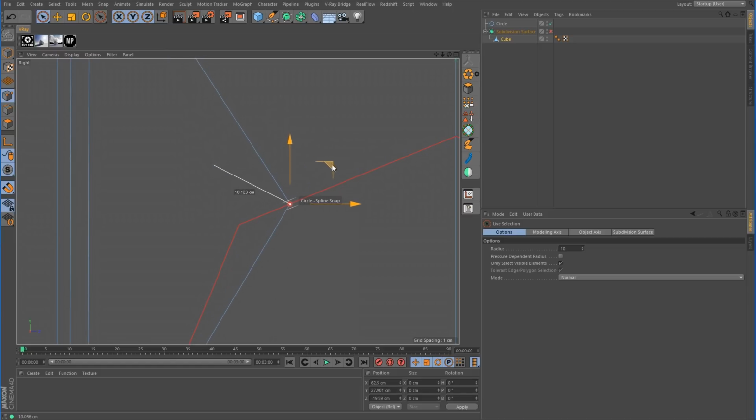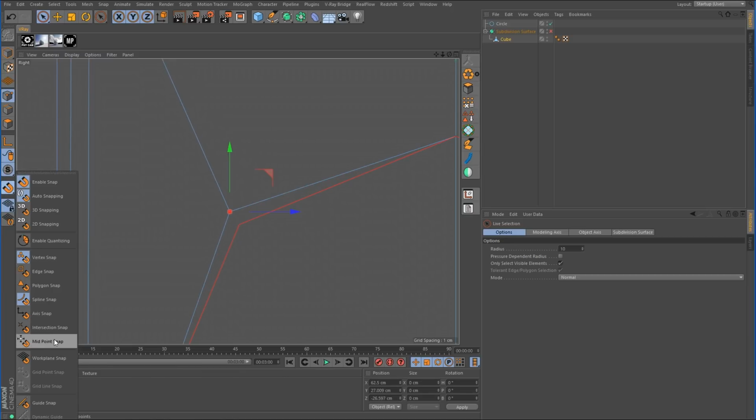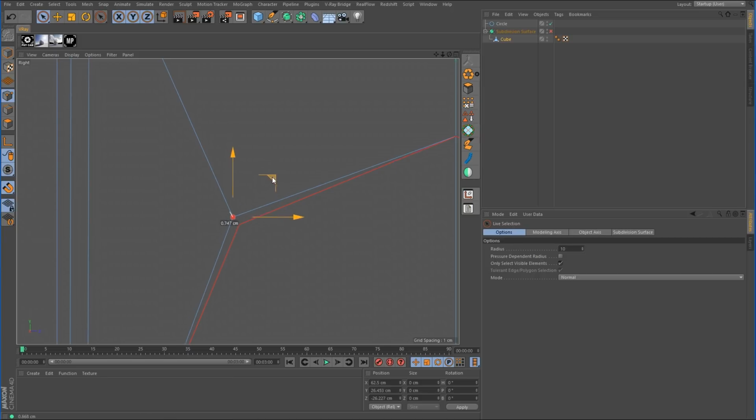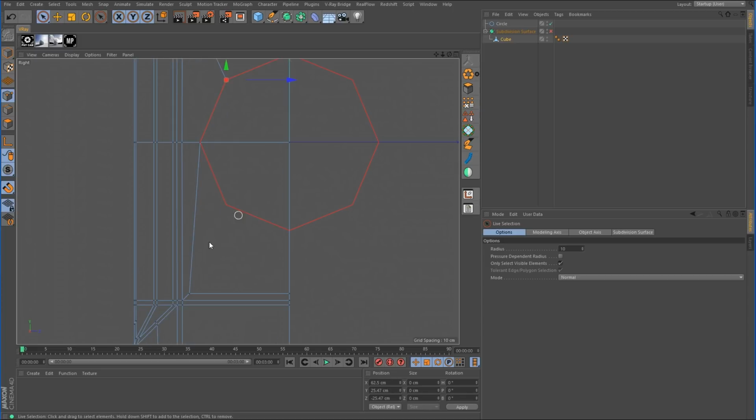Now it will snap and lock to the spline, but as soon as you get to the corner, it kind of wiggles around and moves and snaps in and out, and that's not working. And the reason why is because we need to enable midpoint snap. And as soon as we do, now you can see it is snapped and locked to that corner. So we'll do the same there, and we'll do the same there.